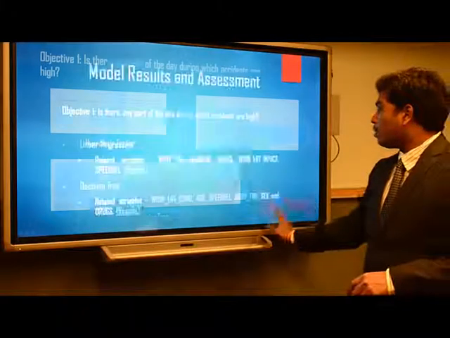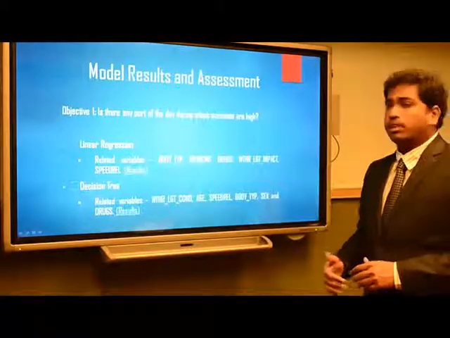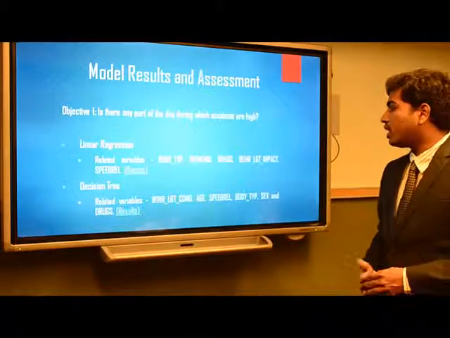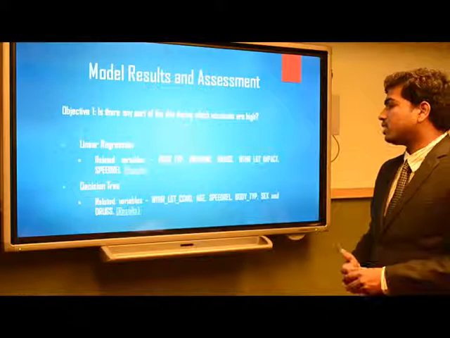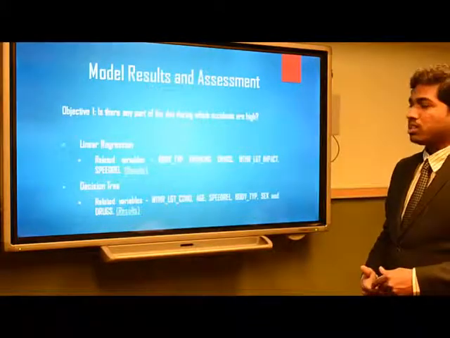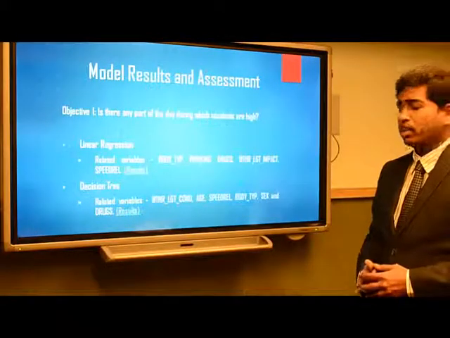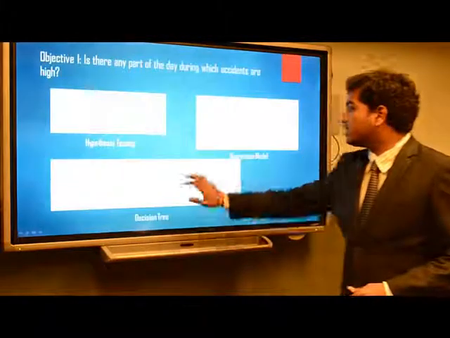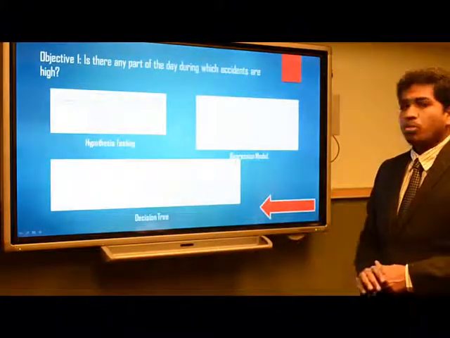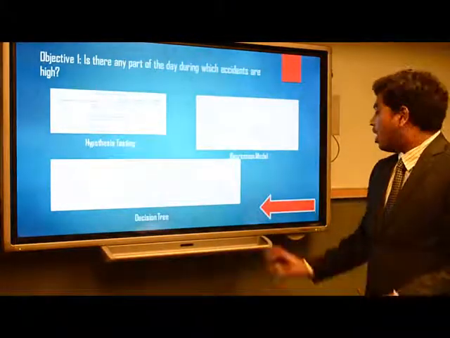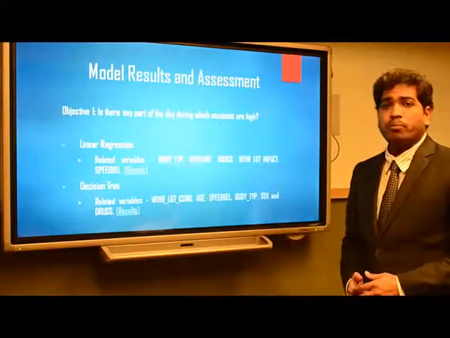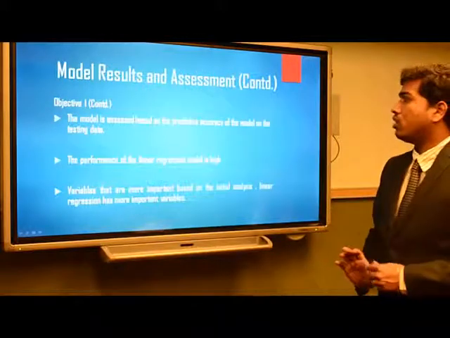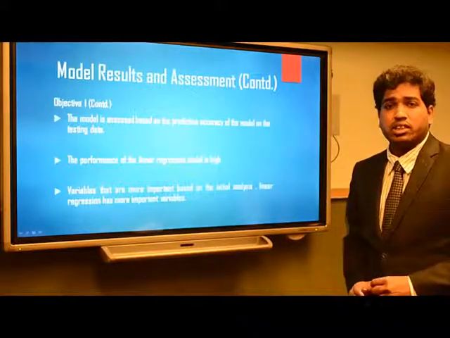And going back to the decision tree, the impact of weather and lighting conditions, age, speed related factors, body type, sex, and drugs are the important variables selected by the decision tree in model building. If you go and see the results, these are the variables used in the model building by the decision tree. Now I am going to assess these 2 models based on their accuracy rate on the testing data.